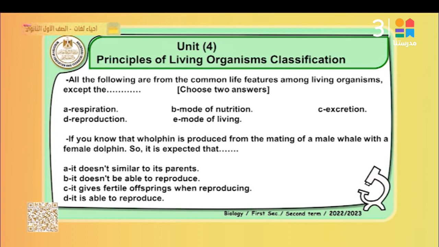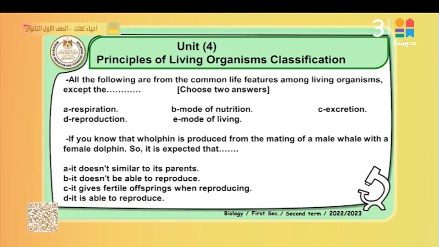What of the following are common life features among living organisms? Choose 2 answers. Except respiration, which is common. B, mode of nutrition, is different, maybe autotrophic, saprophytic, or parasitic. So the best answer: number 1, B, mode of nutrition. Excretion: all living organisms excrete the products of metabolism. Reproduction: all living organisms differ in reproduction, maybe internal fertilization, maybe external fertilization. So the best answers are B and E, mode of nutrition and mode of reproduction. That's right.